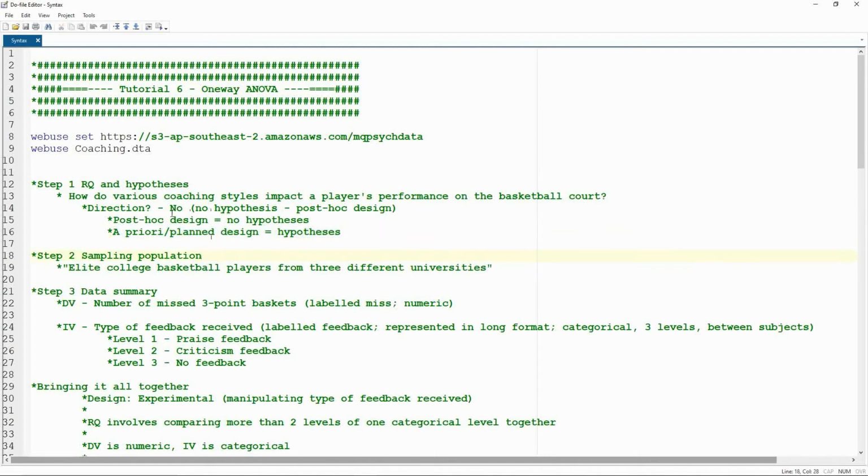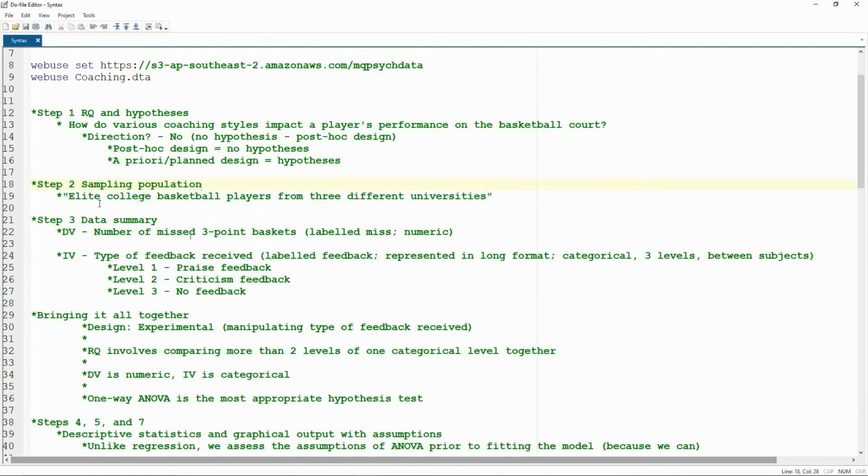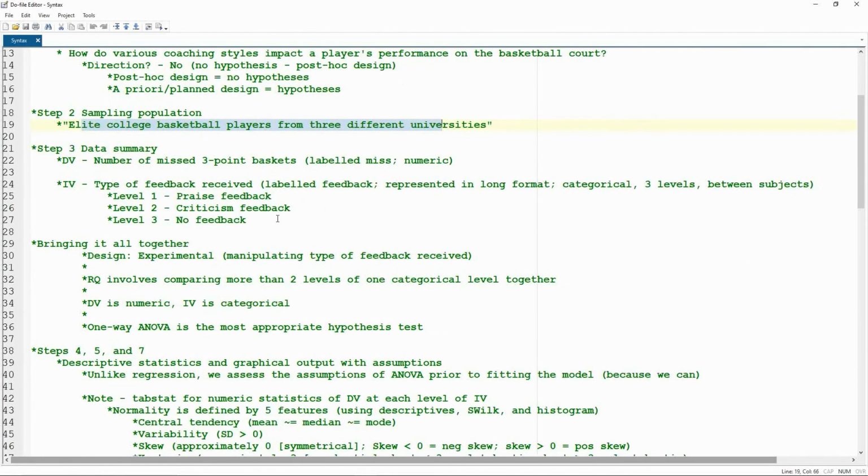So just to recap, this study does not have hypotheses, it only has a research question, so we have a post hoc design. The sampling population is elite college basketball players from 3 different universities. And this is taken directly from the summary that you guys have. The data summary, so we have 1 DV, it's the number of missed 3-point baskets. It is called miss and it's numeric. And we have 1 IV, and this is the type of feedback that a group received. It's called feedback in our data set.